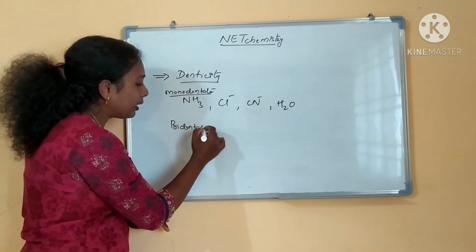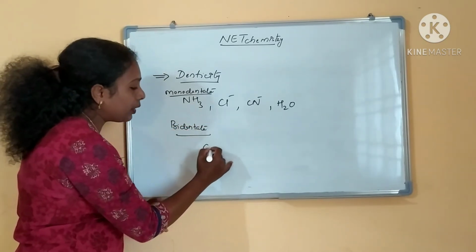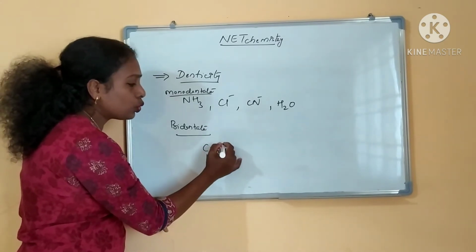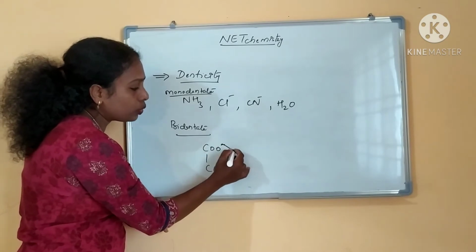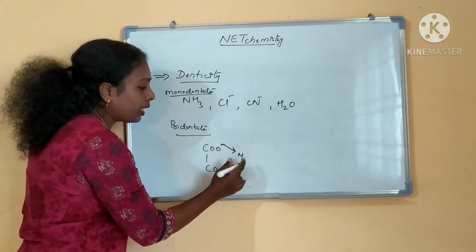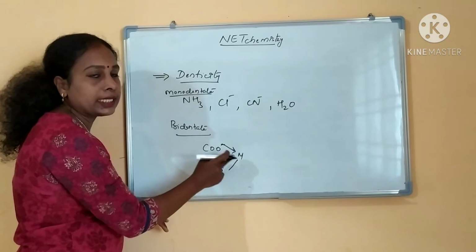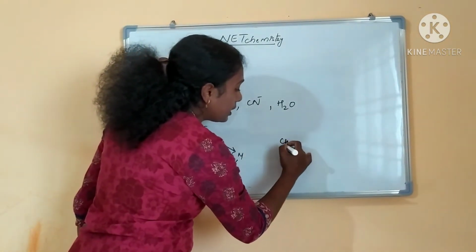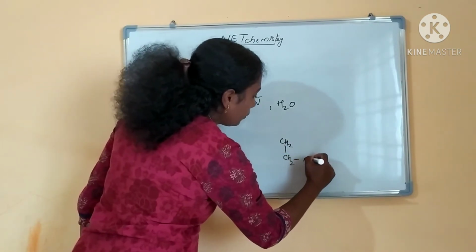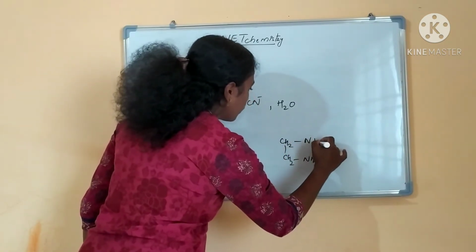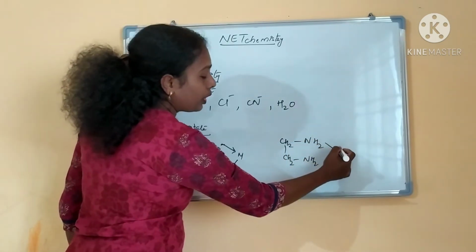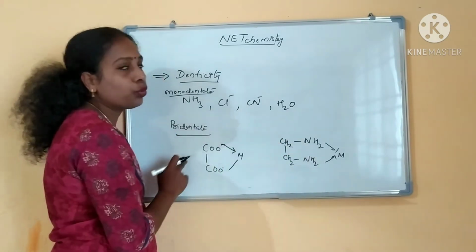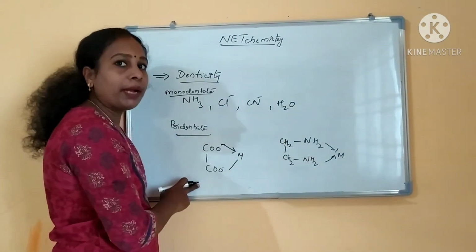What is a bidentate ligand? If you take an oxalate ion, COO, these two oxygens are donors, so it can bond with the metal from 2 sides. And if you take ethylenediamine, CH2, this can bond with the metal like this. 2 donor sites are there, two nitrogen donor sites. This is what a bidentate ligand is.